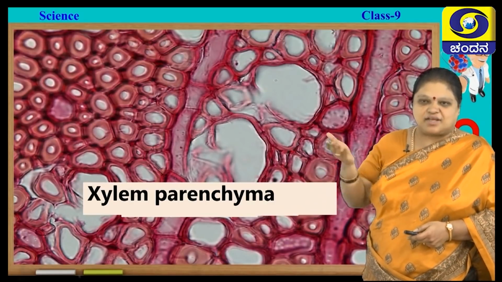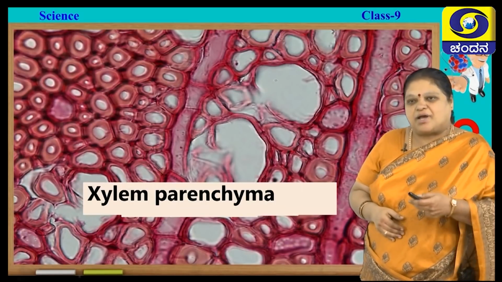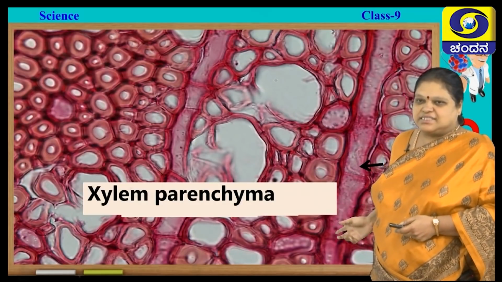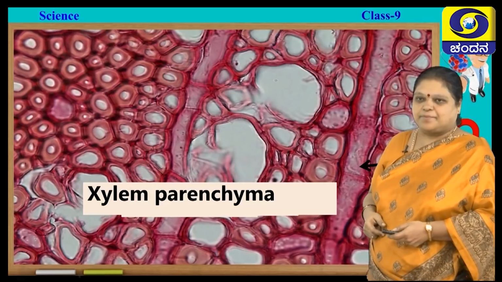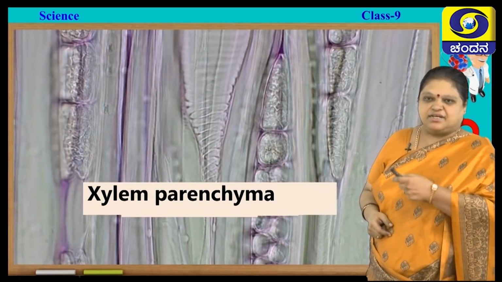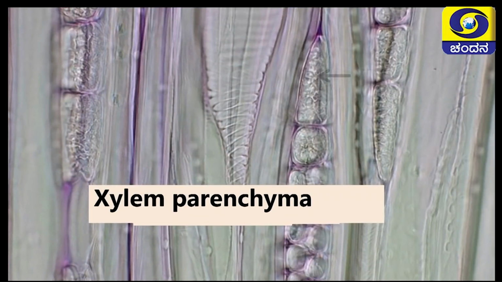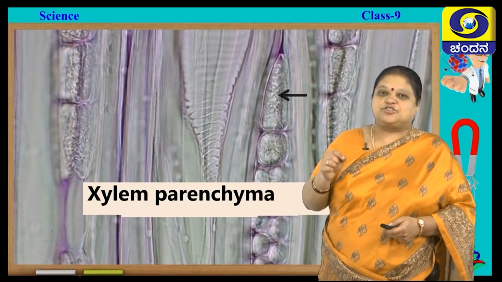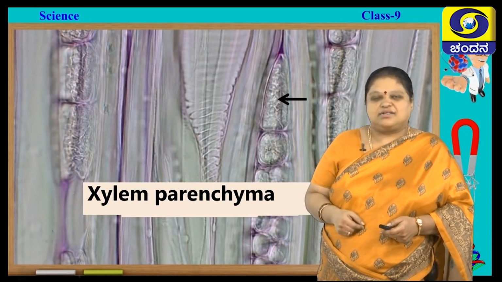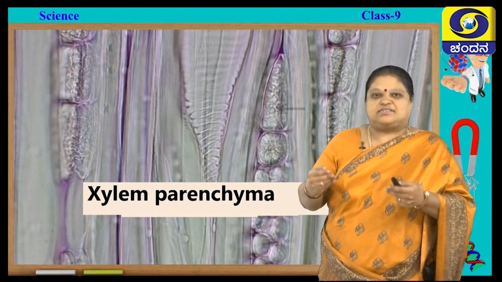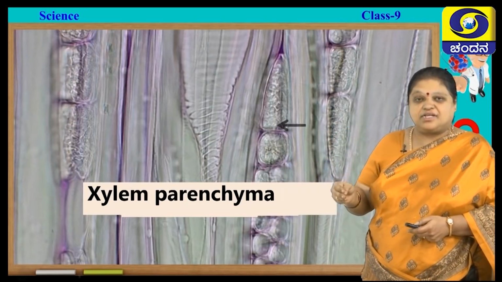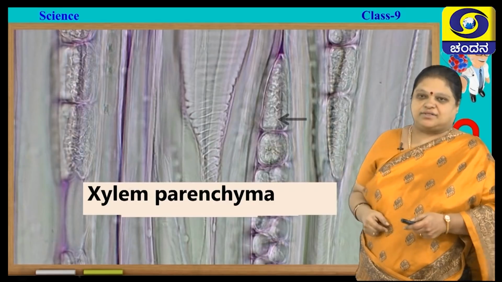So, you find some more xylem parenchyma as they mature, you can see here. So, that is the xylem parenchyma. Next, see here, one more sample is there, that is the xylem parenchyma. So, they are living cells. So, what do they do? They store food and water, and they transport, to some extent, water also. So, they temporarily store food and water.